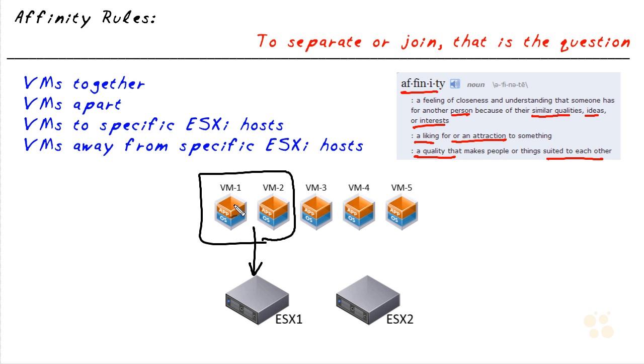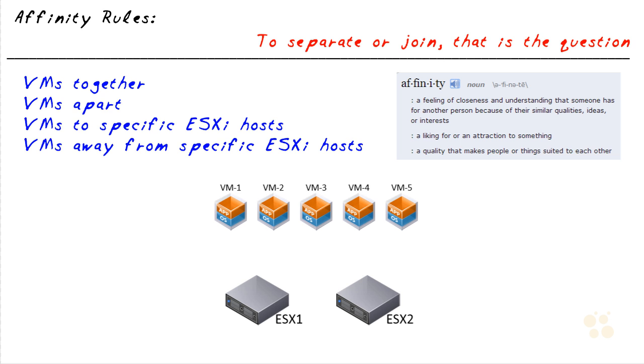Let's say these two virtual machines have tons of communications that go back and forth. It's like what happens in Vegas stays in Vegas. Well, all the traffic between these two VMs, if they're on the same ESXi host and on the same subnet, that traffic is all going to stay inside that ESXi host. However, if we moved, for example, VM2 over to ESX2, and VM1 and VM2 had a lot of traffic to send to each other, that traffic has to go over the physical network to go between the two ESXi hosts that are running the respective VM1 and VM2.